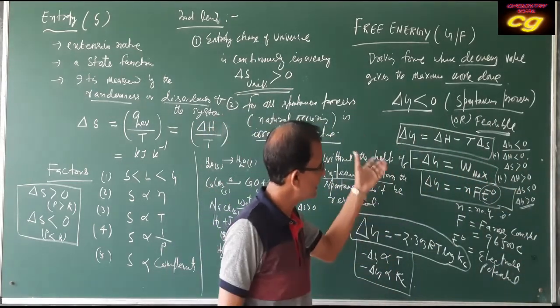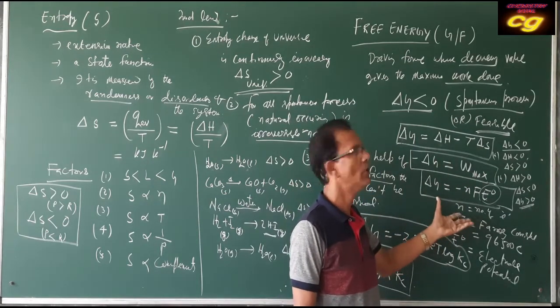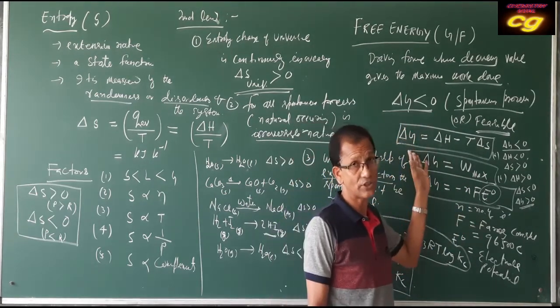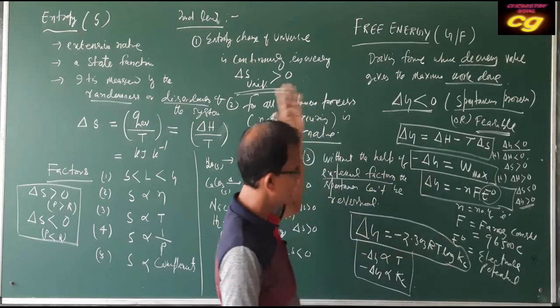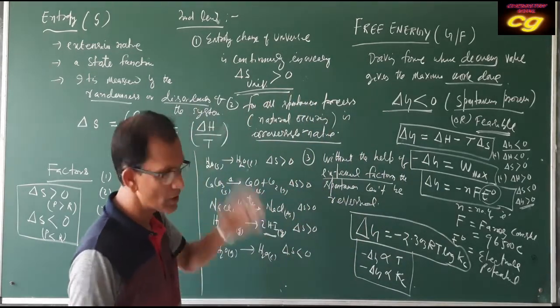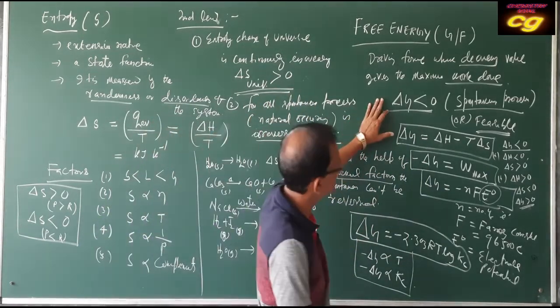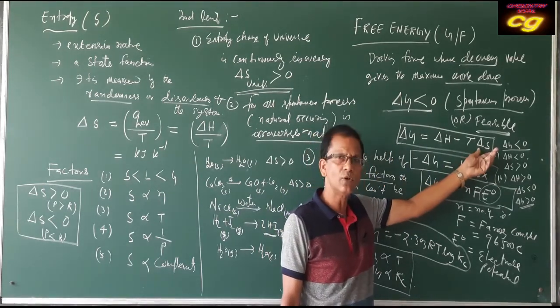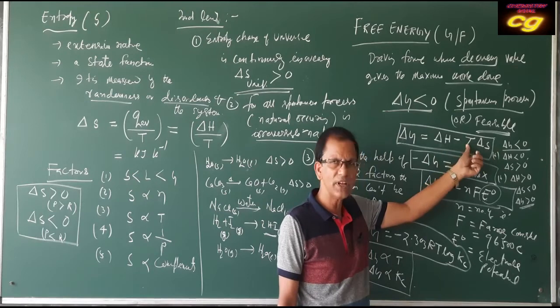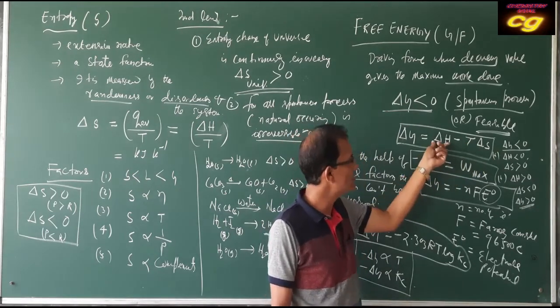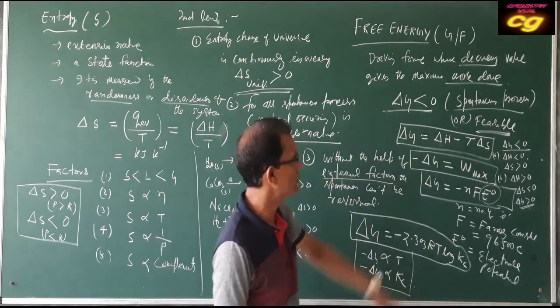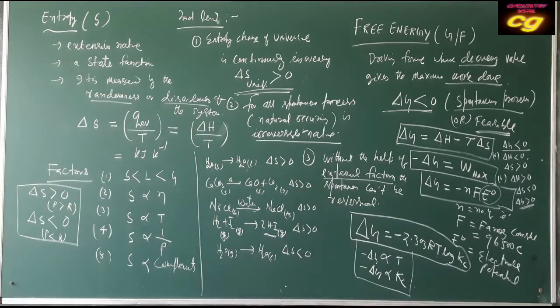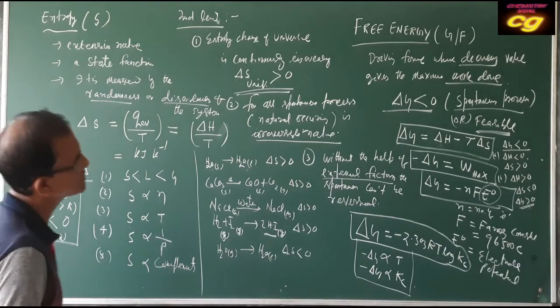So many factors we can use for the spontaneity of a reaction. Anyway, to get the product, del G must be negative. So you have to use many factors: either you can increase the entropy, or increase the temperature, or decrease the enthalpy. Many factors are responsible for the spontaneity of a reaction. Okay, write down this one. Next part we will discuss.